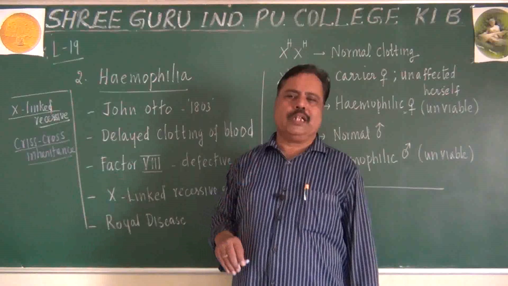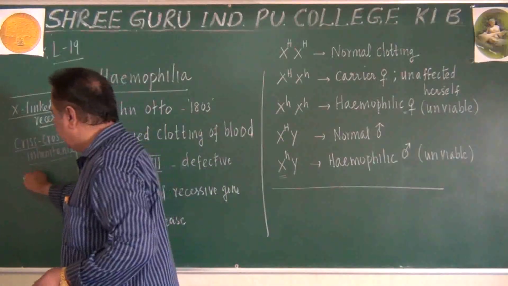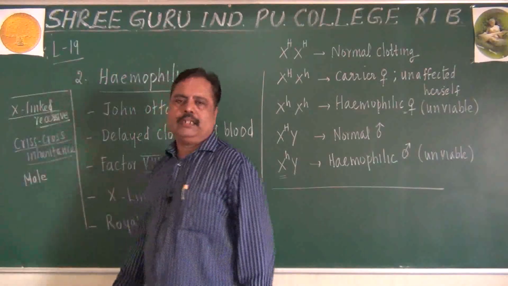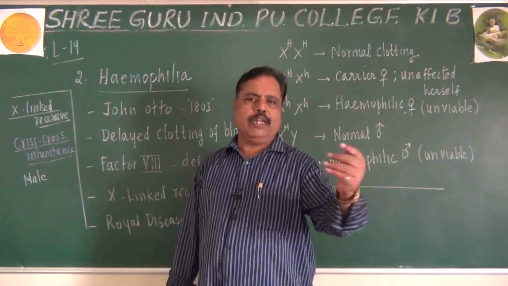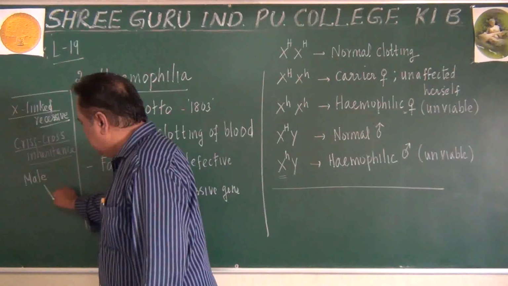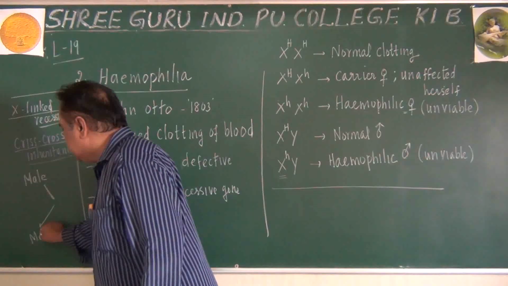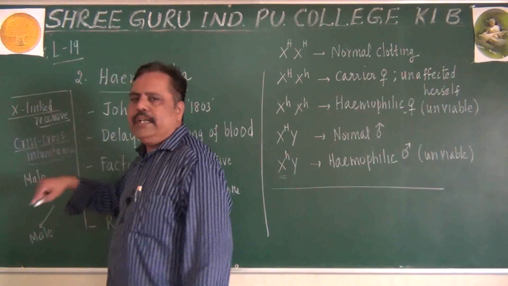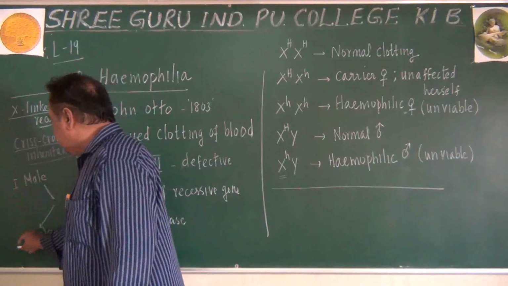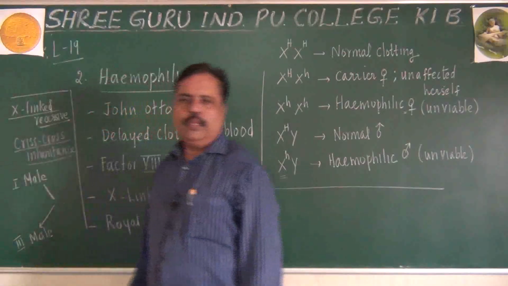What is meant by criss-cross inheritance? If a male is affected by any of these X-linked recessive genes, whether color blindness or hemophilia, he will give it to another male only in the alternate generation. A first generation male will give it to a third generation male only. How?